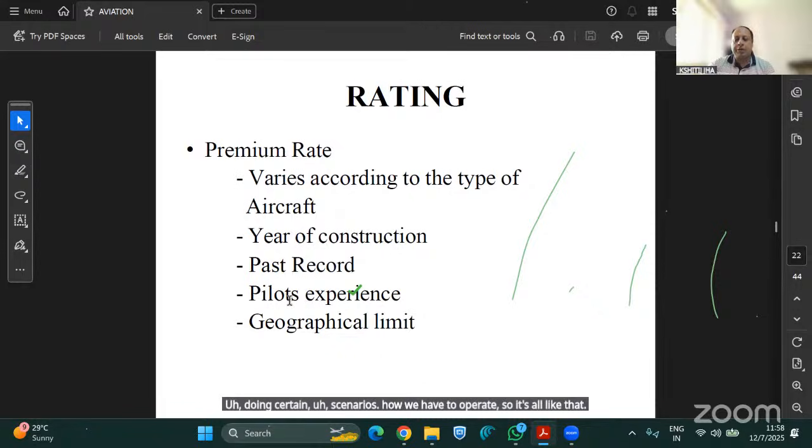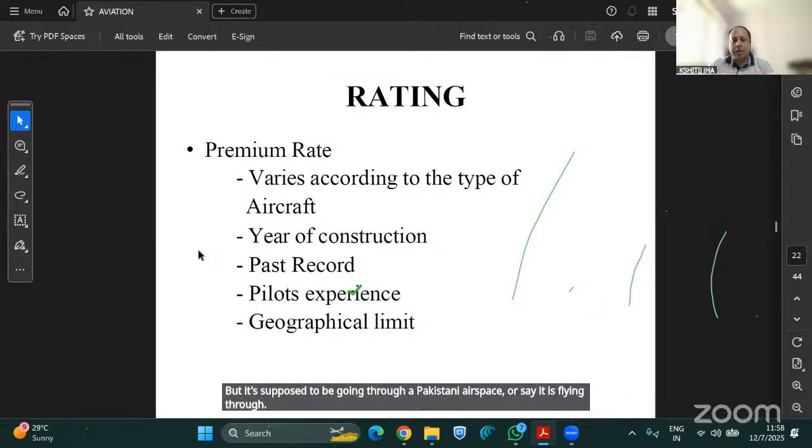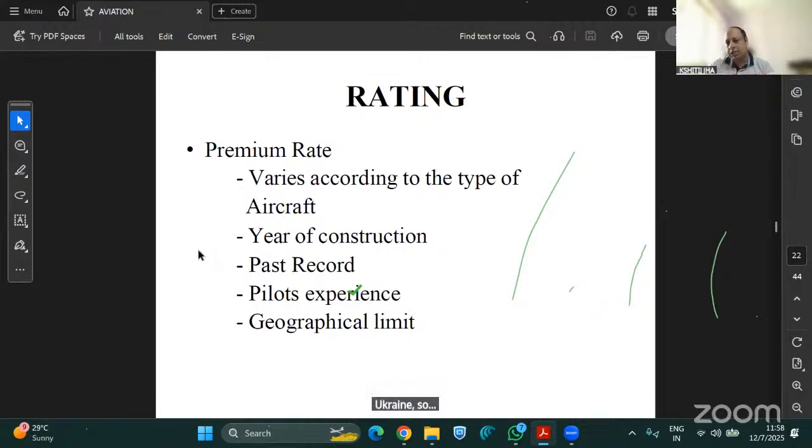Last is the geographical limit. Geographical limit is also important. When it is flying in, say, India, it's okay, safer. But if it is going through Pakistan airspace, or flying through Ukraine, it's a much more dangerous operation. So rates can be high.